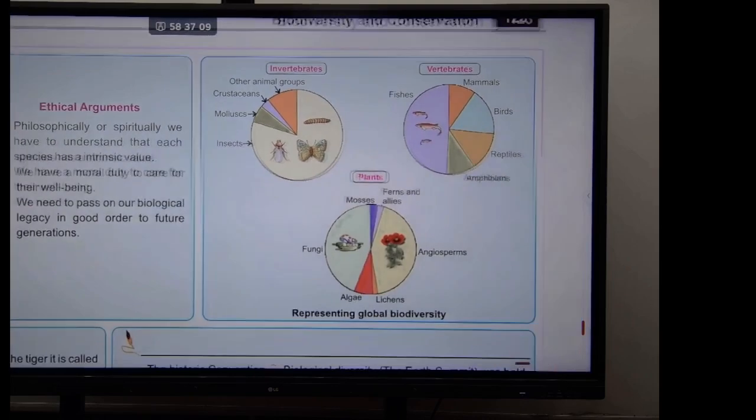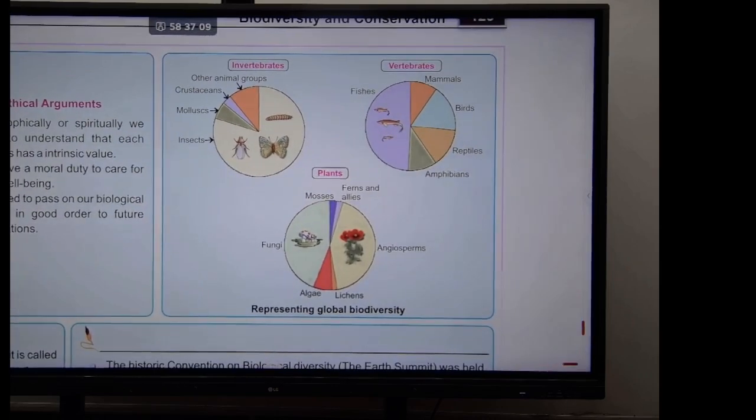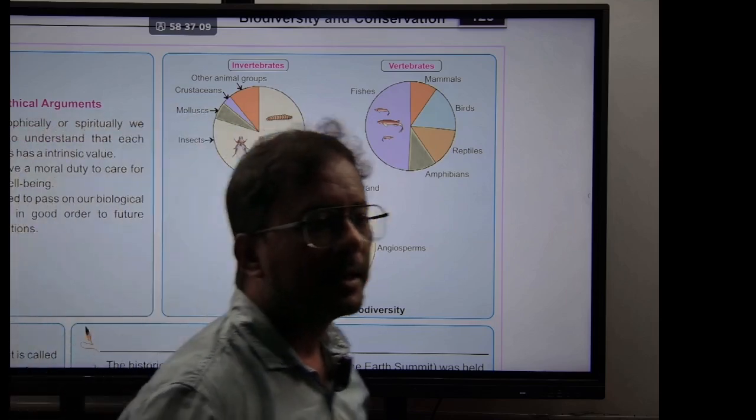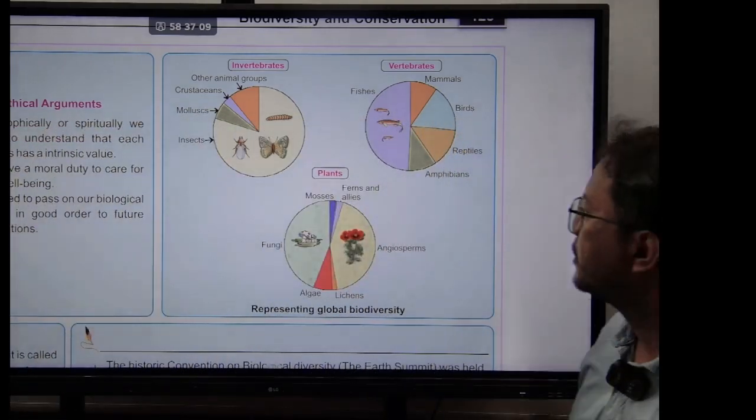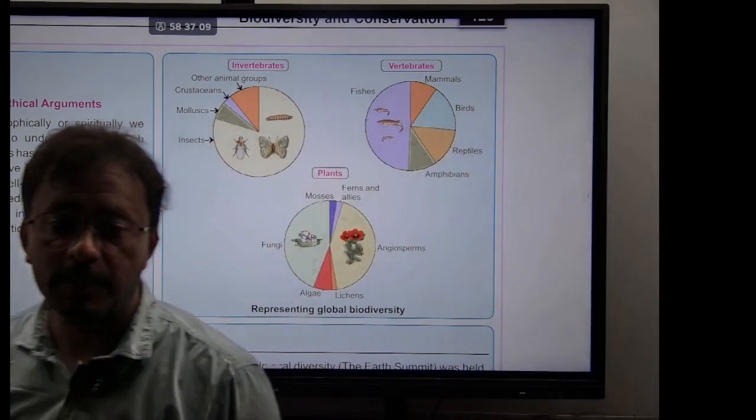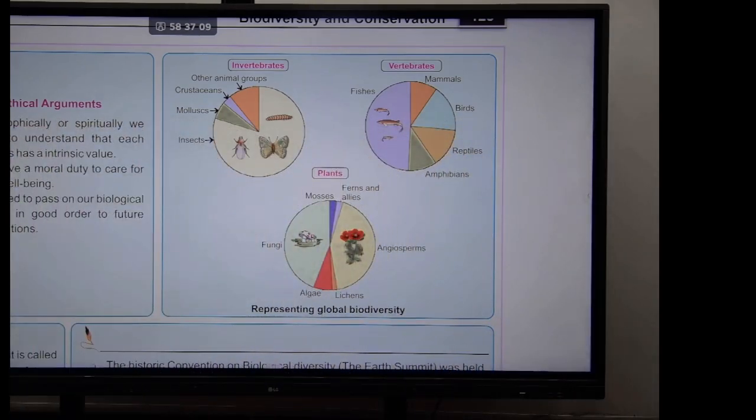And next one, guys. So this is the table, the pie charts that we have in the beginning. It's showing the percentage of the species of the invertebrates, vertebrates and plants. Please be careful about this diagram. Alright, next.